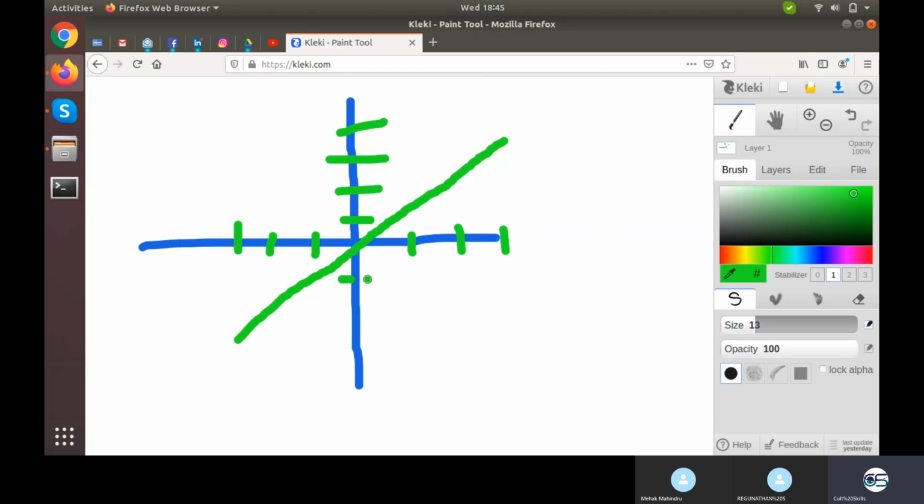Now what is the advantage and what is the disadvantage? Guess something about this. All the outputs can be marked on it. Yeah, that is the advantage part. And what is the disadvantage?